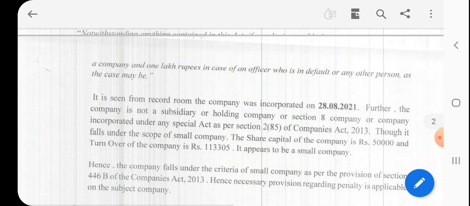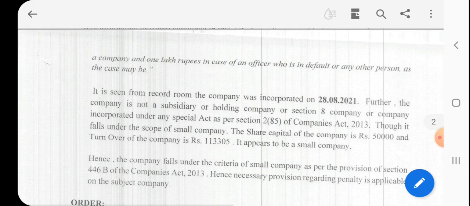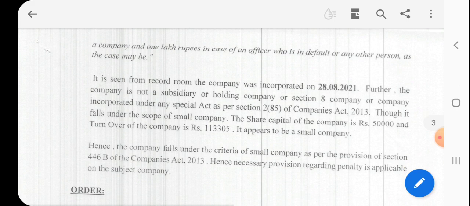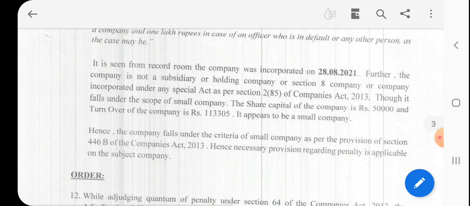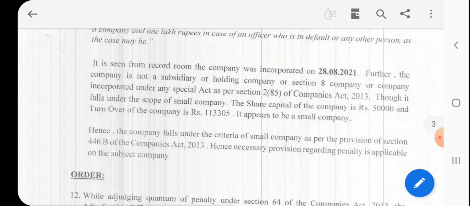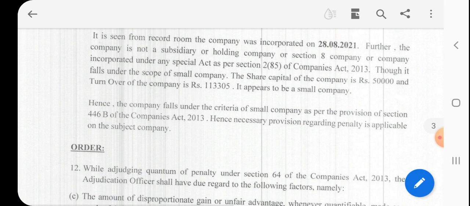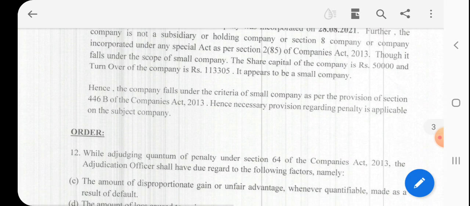And here the company is a small company, because the company is not a subsidiary or holding company or Section 8 company, and the paid up capital and turnover are less than the prescribed threshold limit to be considered as a small company. So the company is a small company, and hence the lesser penalty criteria as mentioned in Section 446B of the Companies Act is applied. Hence, the necessary provision regarding penalty is applicable to the subject company.